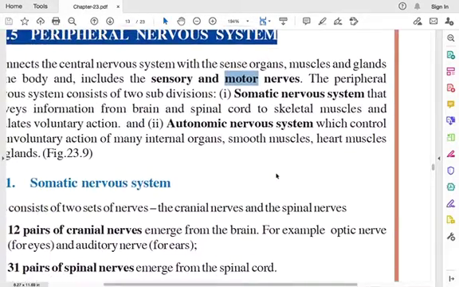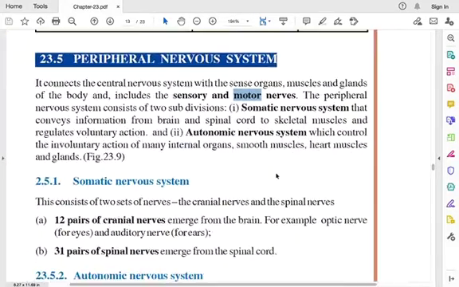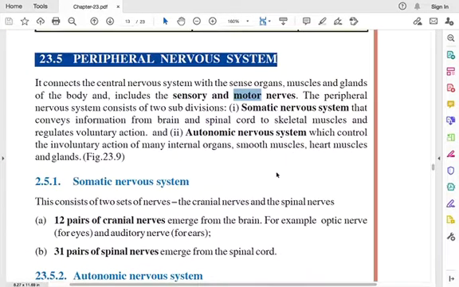And the peripheral nervous system consists of two subdivisions. First one is somatic nervous system, and the function of this is to convey the information from brain and spinal cord to skeletal muscles. We have our skeletal muscles, right? Muscles on the bones, and it regulates the voluntary action. Whatever we want to do voluntarily, these are regulated by the somatic nervous system.